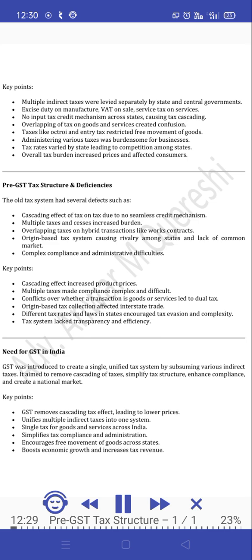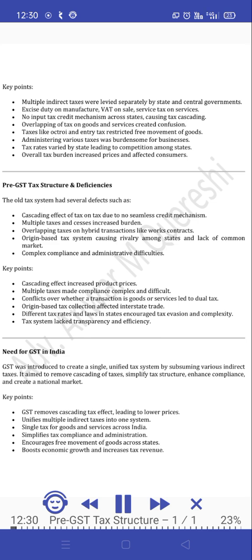Excise duty on manufacture, VAT on sale, service tax on services. No input tax credit mechanism across states, causing tax cascading. Overlapping of tax on goods and services created confusion. Taxes like octroi and entry tax restricted free movement of goods. Administering various taxes was burdensome for businesses. Tax rates varied by state, leading to competition among states. Overall tax burden increased prices and affected consumers.